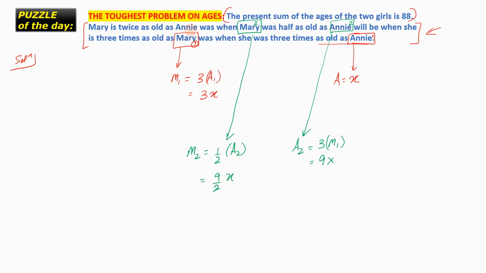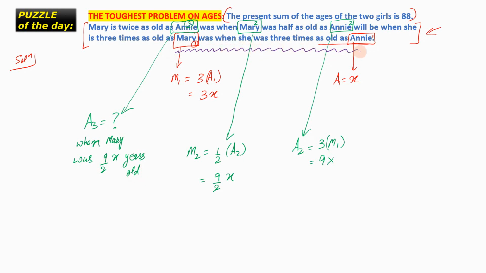Then it says Annie was when Mary was as old as Annie. This is the third reference of Annie, A3, when Mary was 9 by 2 x years old. Here, if you refer to just this part of the statement, what does it state?